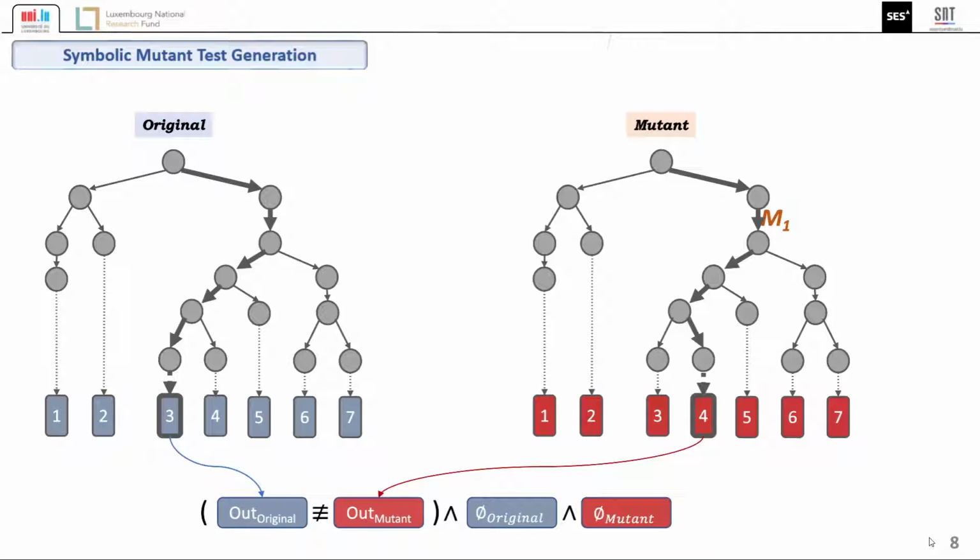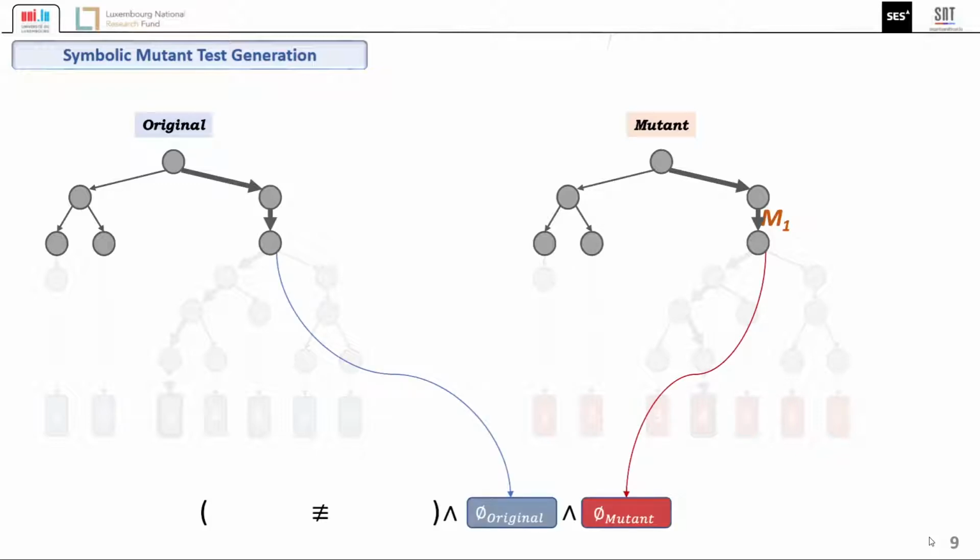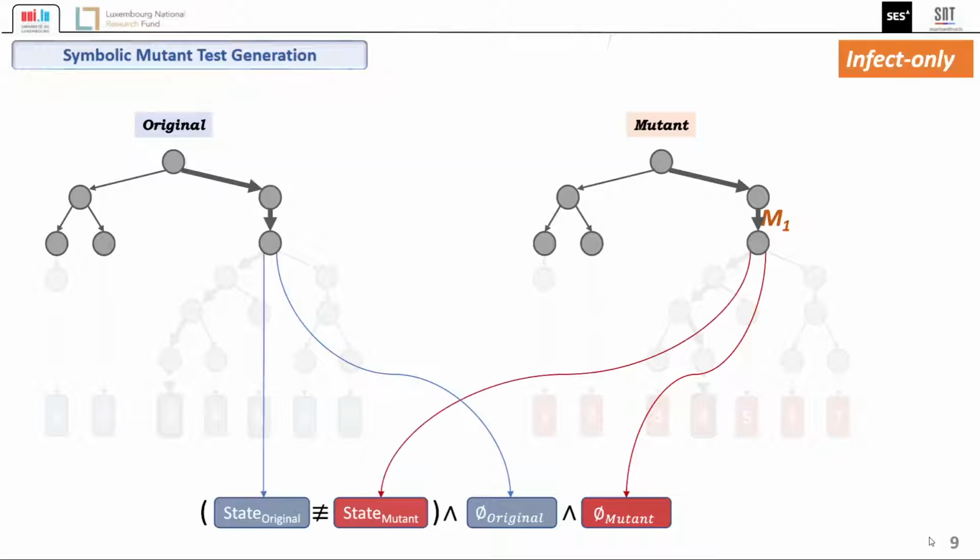However, such an approach is greatly expensive. Approaches from the literature reduce the execution cost by generating tests right after the mutated statement, as you can see in this figure. Instead of using the output difference, which requires path exploration to the program output, the path conditions and program state right after the mutated statement are used to generate tests. We refer to this technique as infection only.